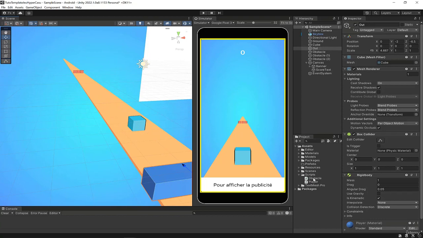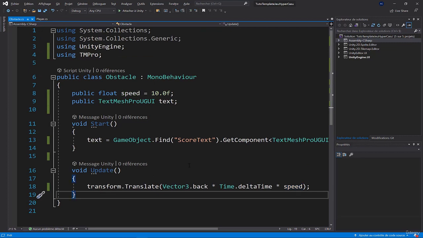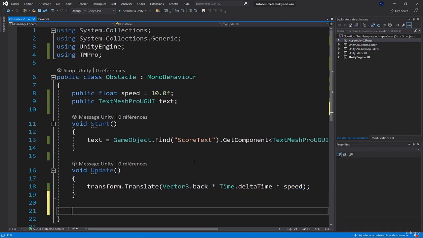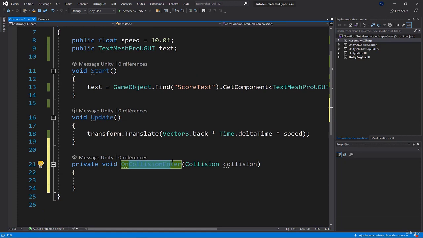Okay, I go back to my script, and now that I know that collisions are detected, I can use the OnCollisionEnter function. This is a function that fires when a collision is detected. It's a reserved function in Unity, and it triggers itself when the collision is detected. When the collision with the current object, which is our obstacle, is detected, in brackets it returns the collision, meaning the object that we collided with.